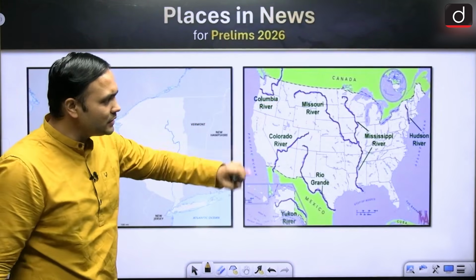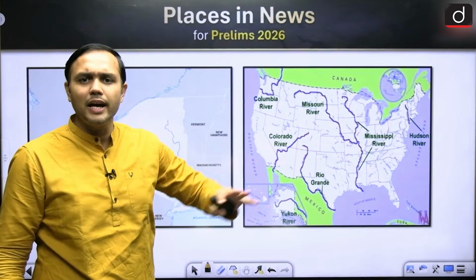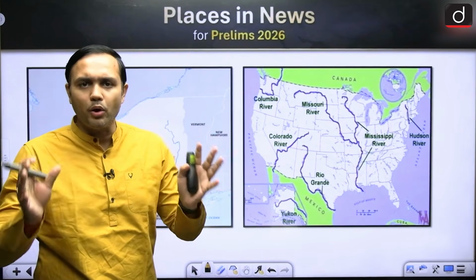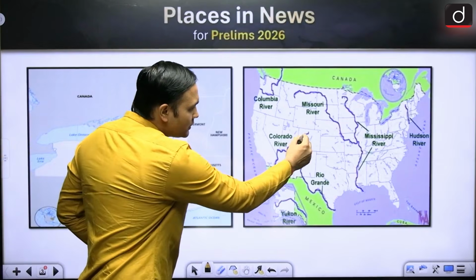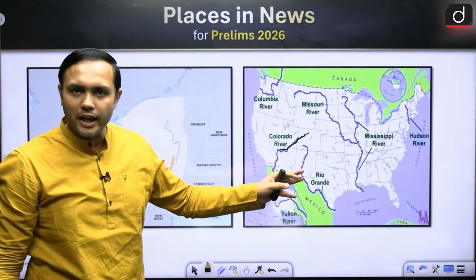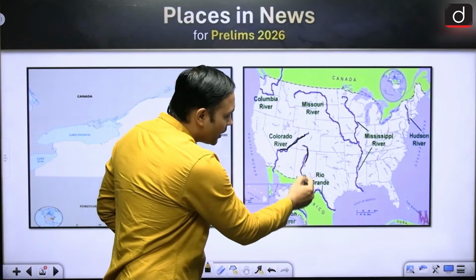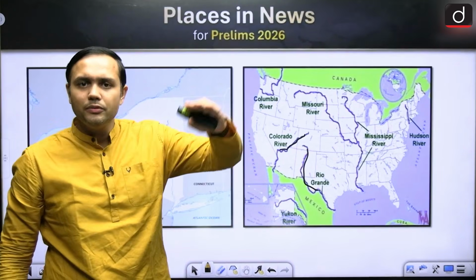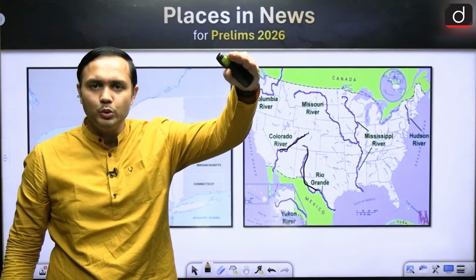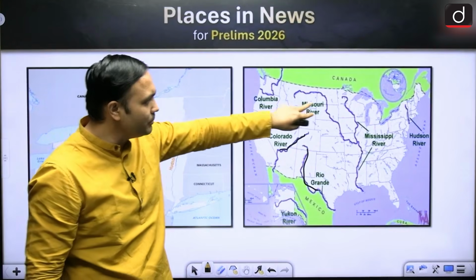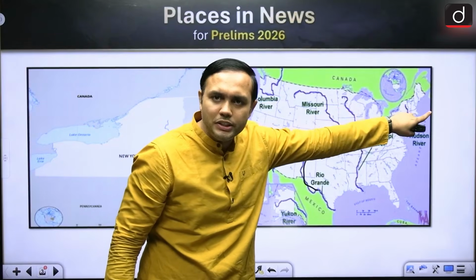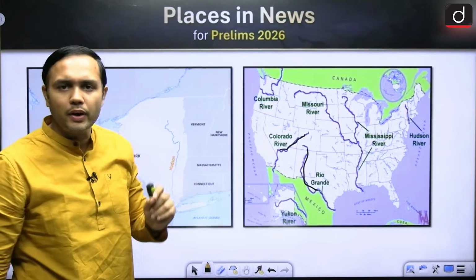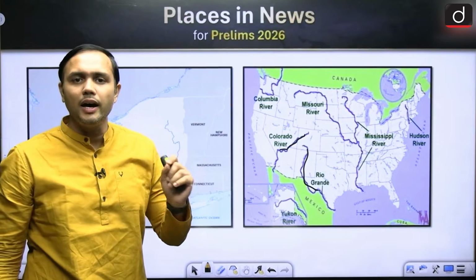So this is the continental United States of America. It has a lot of important river systems. Some of the important ones are which one? So this is the Colorado River, where you will find the Grand Canyon, right? Then there is Rio Grande, that is forming the boundaries between USA and Mexico. Then there is Missouri and Mississippi River, right? And here in the northeastern United States, you will find this river that is known as Hudson River.